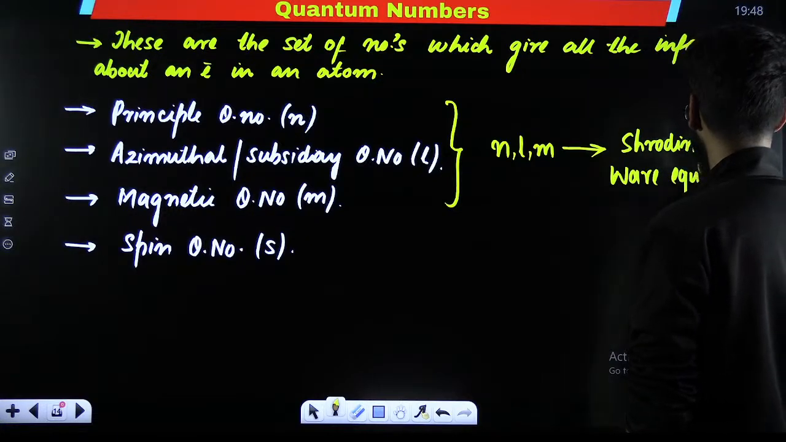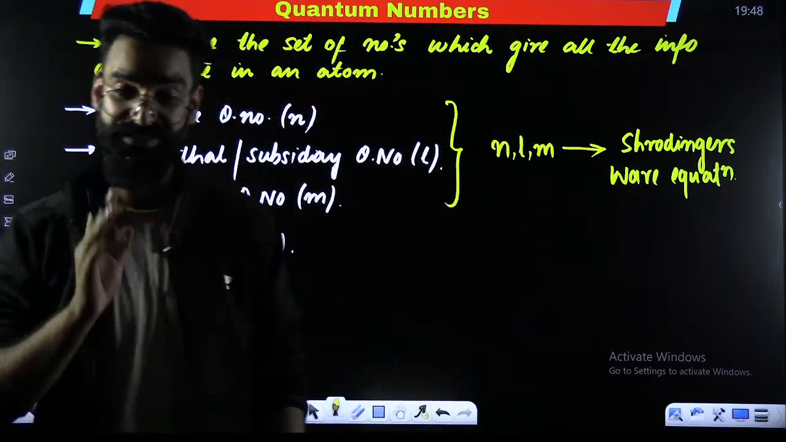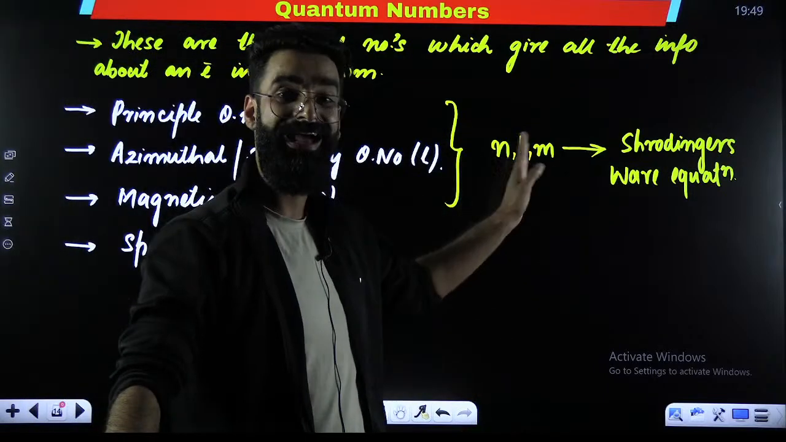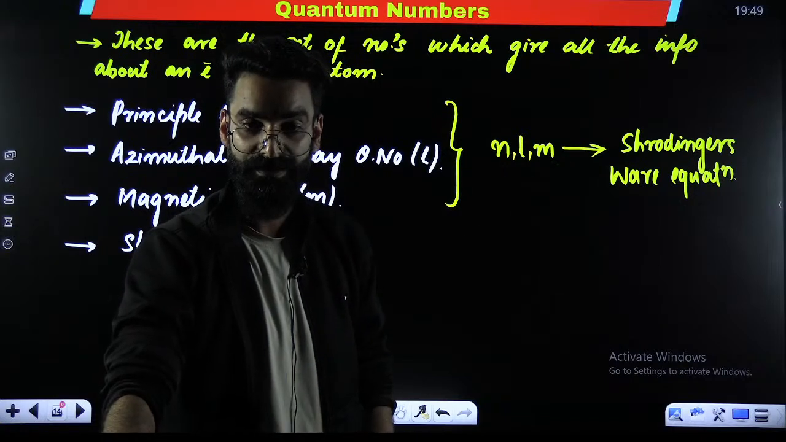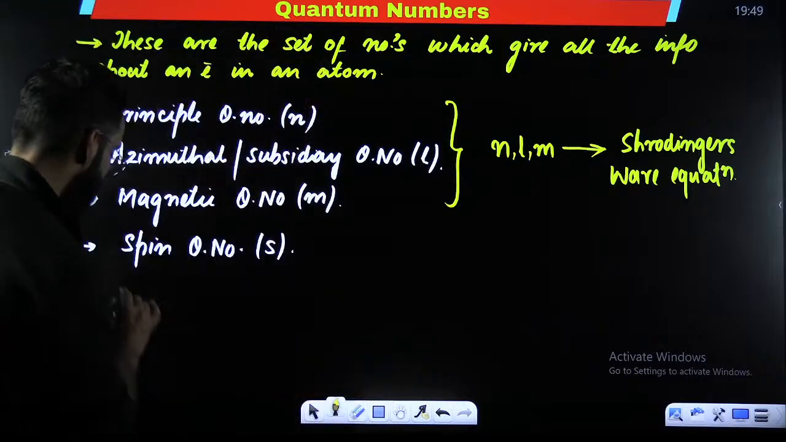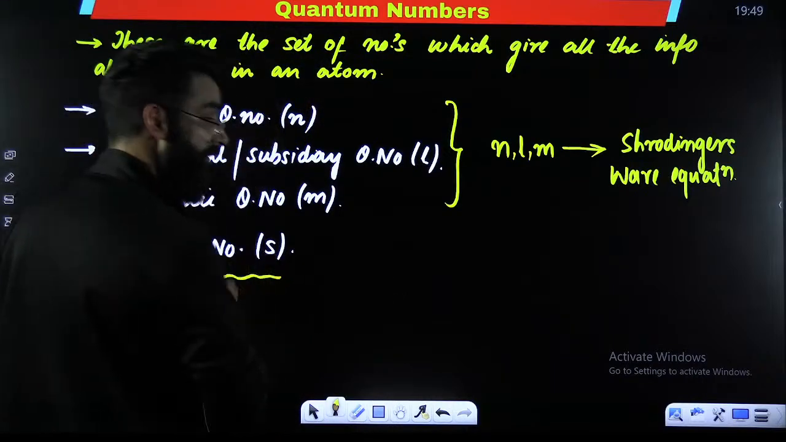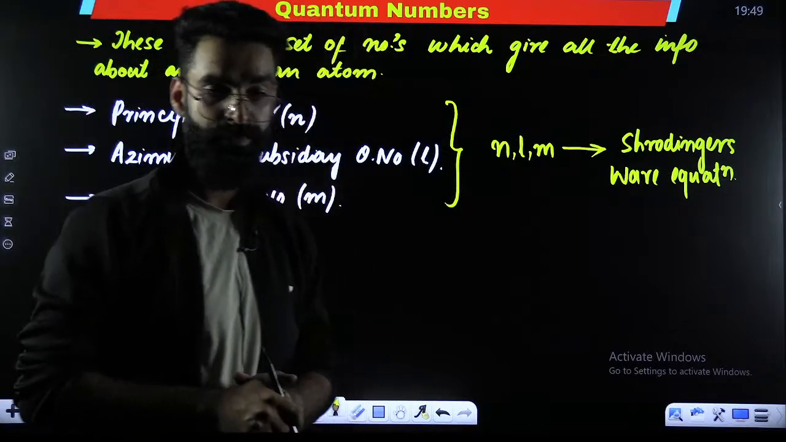Remember this particular point. In total, we have 4 quantum numbers, but out of these 4, the first 3 quantum numbers, n, l, and m, are the outcome of the Schrodinger's wave equation. The spin quantum number is not the outcome of Schrodinger's wave equation. Remember this point. This can be asked directly.